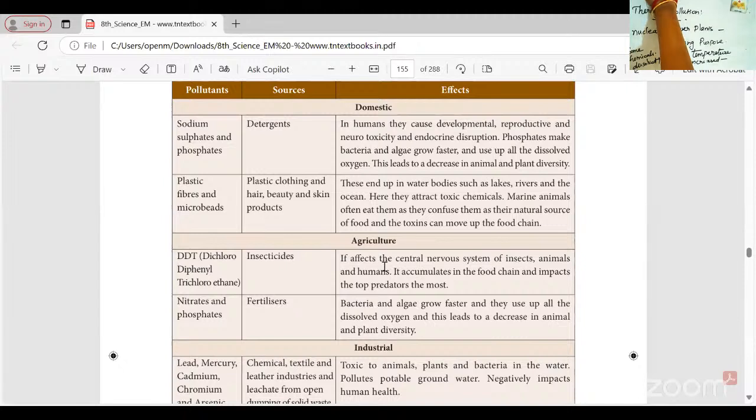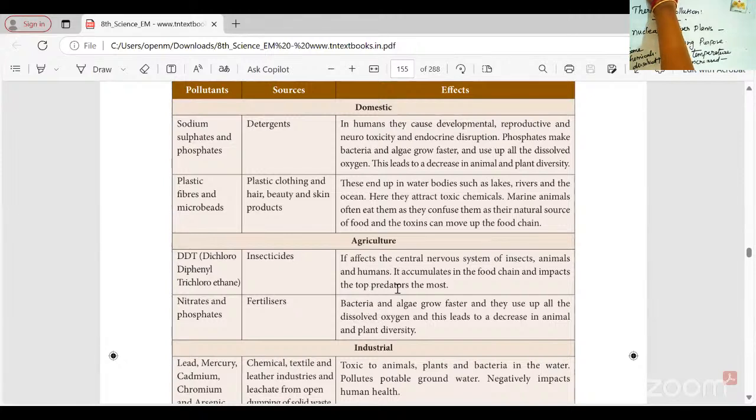So next one is agricultural. Different kinds of pesticides, DDT, dichloro-diphenyl-trichloroethane, which is one of the insecticides, and nitrates and phosphates as fertilizers affect the central nervous system of insects, animals, and humans also.